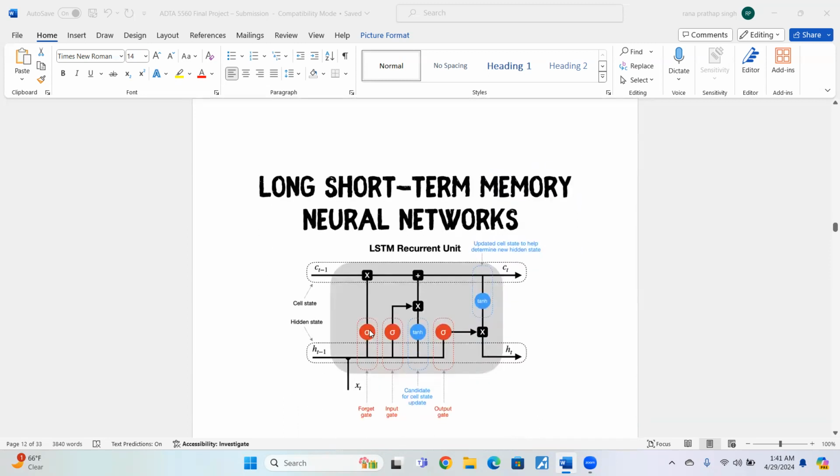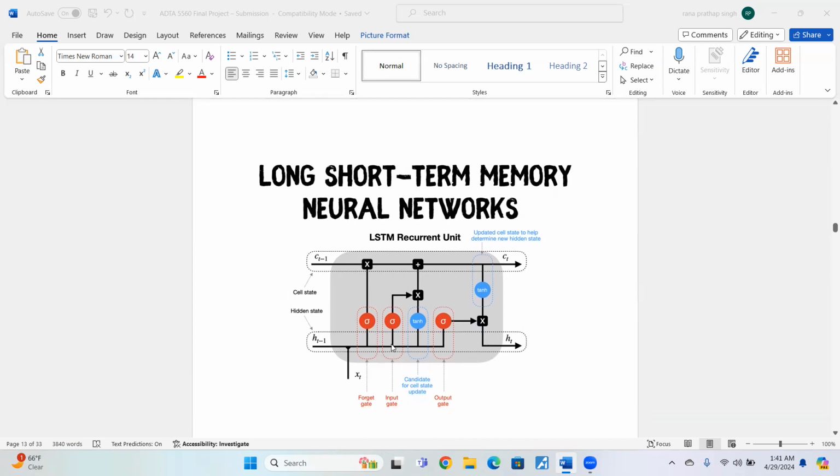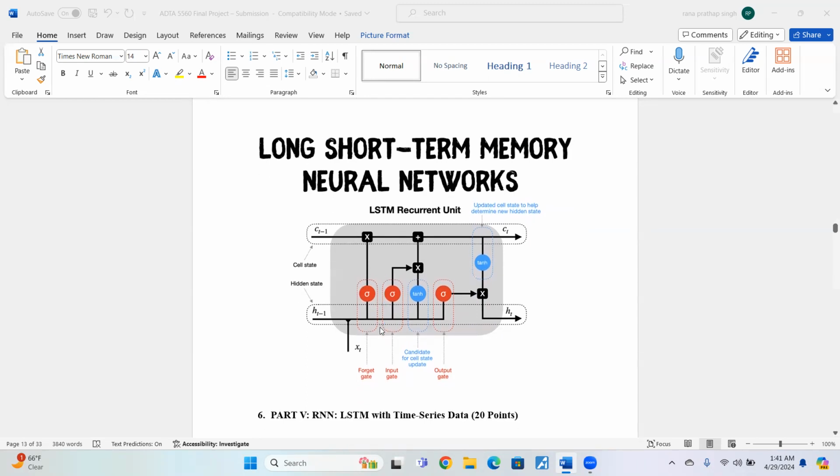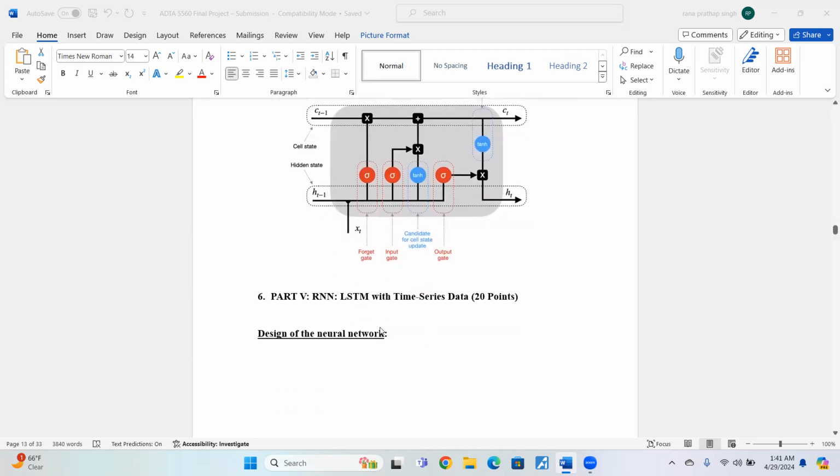So this is the basic architecture of the long short-term memory neural network. As we can see clearly here, these are the three gates of the LSTM network: the input gate, forget gate, and the output gate. It has one cell state, one tanh layer, and three sigmoid activation functions, as we can see here. The RNN has only one tanh layer, while the LSTM has one tanh layer and also three sigmoid activation functions, three gates, and one cell state, which is very different from that.